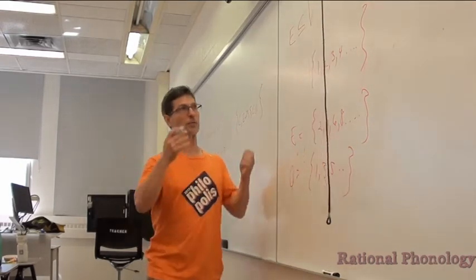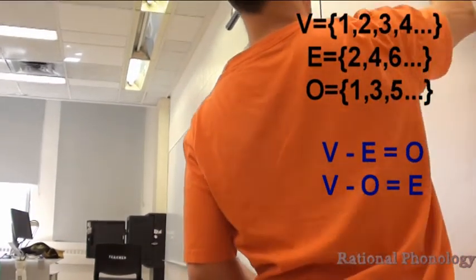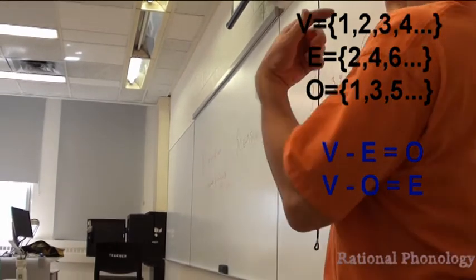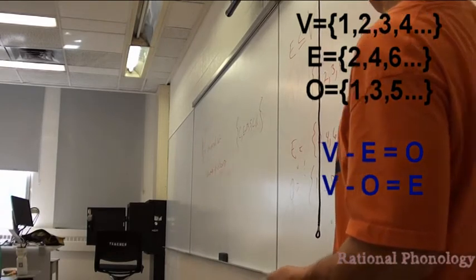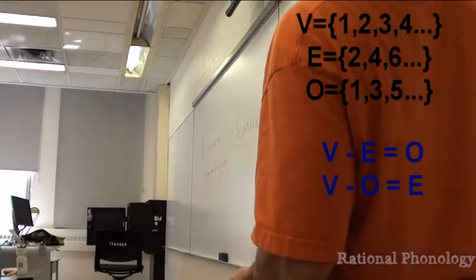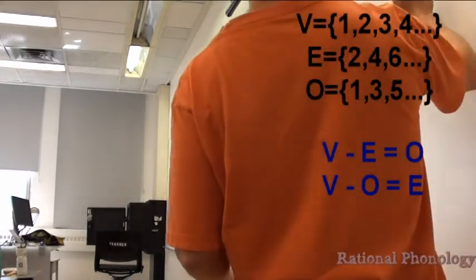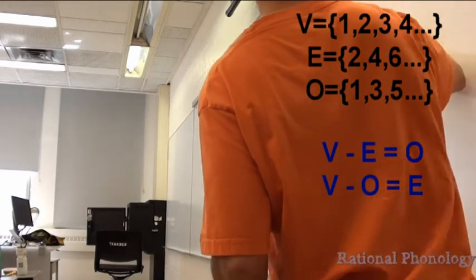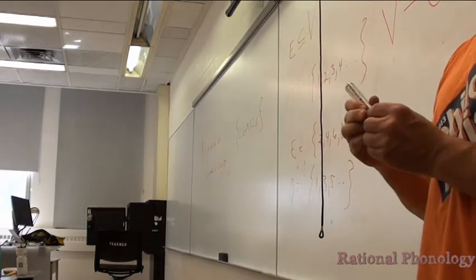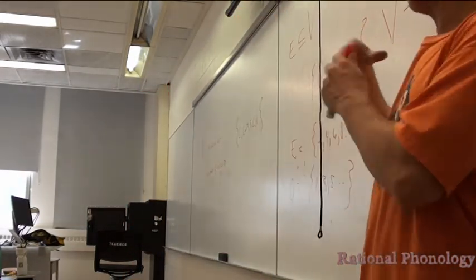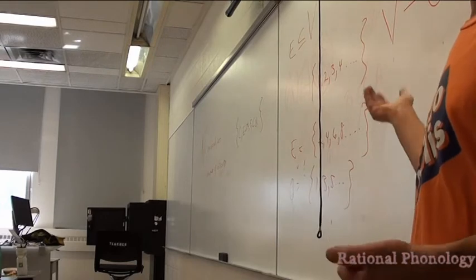But it's kind of intuitive that we've got a set that contains a bunch of things, and we could get rid of some of the members. We're introducing the idea of set subtraction. So you take the set of all the positive integers, you subtract the set of even integers, and it's going to give us the set of odd integers in this case. And if we subtract the set of odd ones, we're going to get the set of even ones. So when we have a universal set like this, and we take away some, what's left is called the complement set.